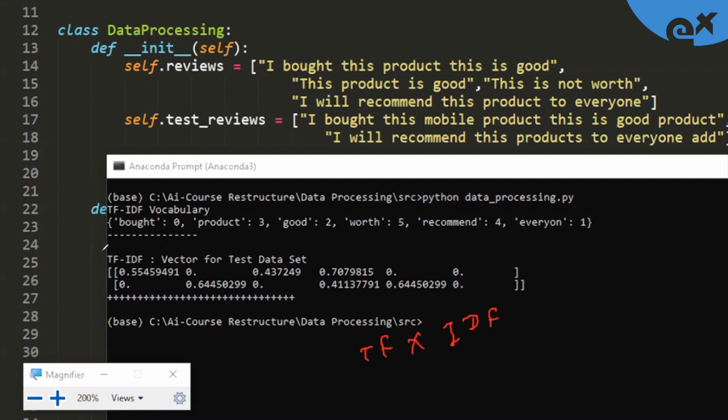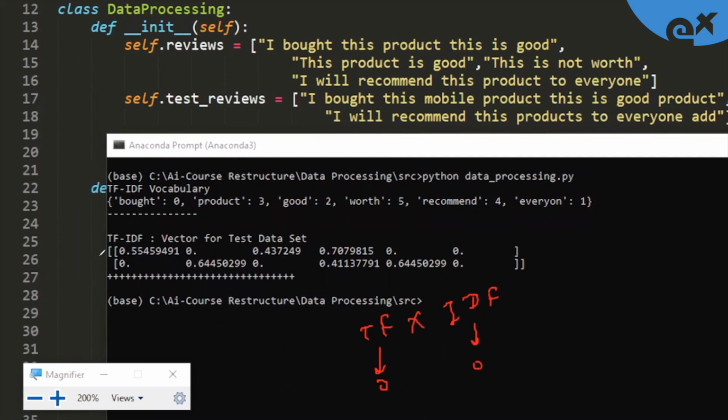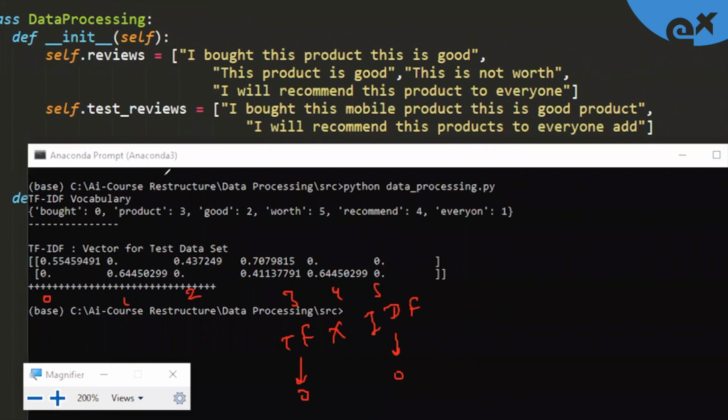It's very easy to validate why some of these numbers are 0. It can happen if TF is 0, or if IDF is 0, right? So let's verify a few of them. Let's index it 0, 1, 2, 3, 4, and 5. 5 is saying 0, 0. So worth, okay, let's check. Yes, of course, word worth is not present in the first sentence, nor in the second. Similarly, if we need to verify for this one, the index number is 2, which is for word good. So if it is 0, let's check. Yes, of course, word good is not present.